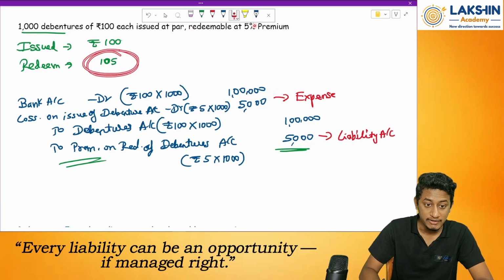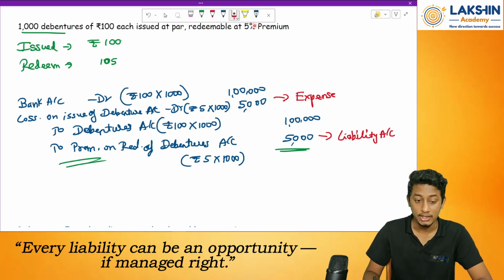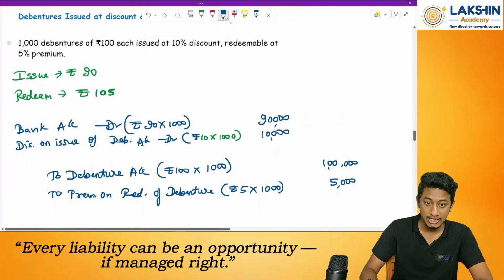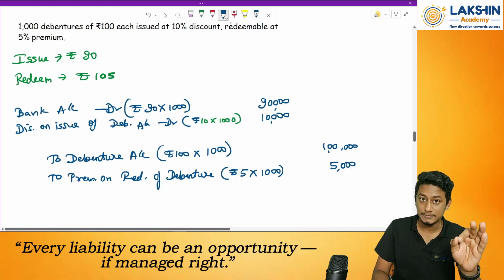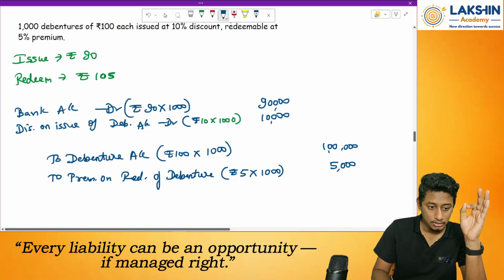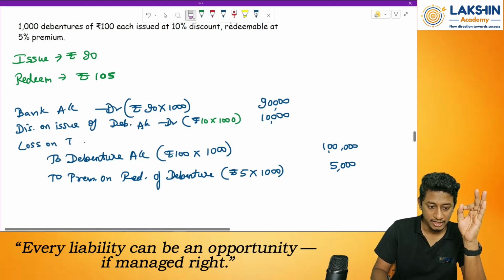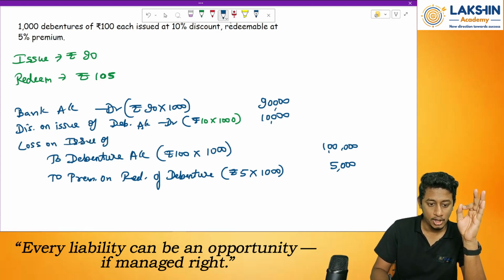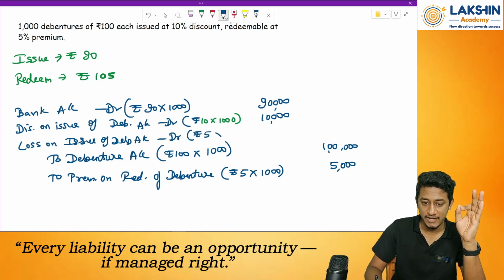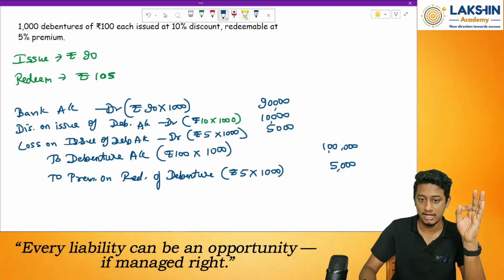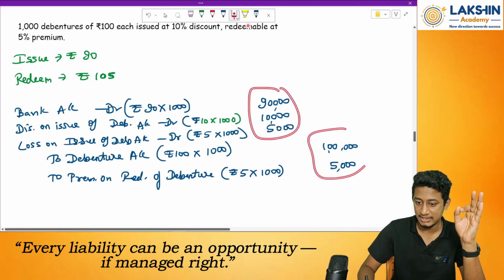We have created an expense head, we have created a liability. Why? Because we were redeeming at premium tomorrow, in the future. So here also again you need to create an expense account. So what will the expense account be? Loss on issue of debentures, or redemption, whatever it can be. Debit by rupees 5 into 1,000, that is 5,000 rupees. So now my debit is matching with my credit.